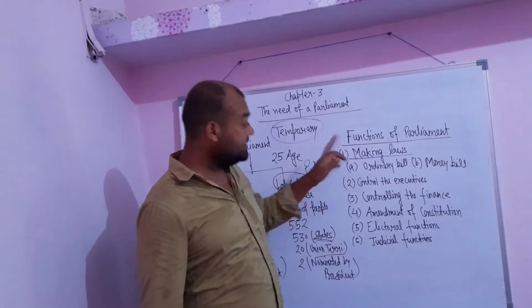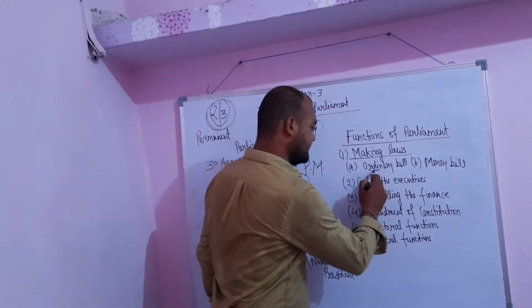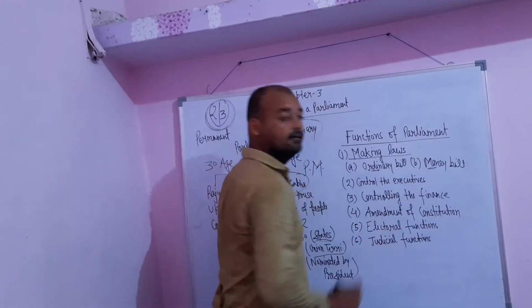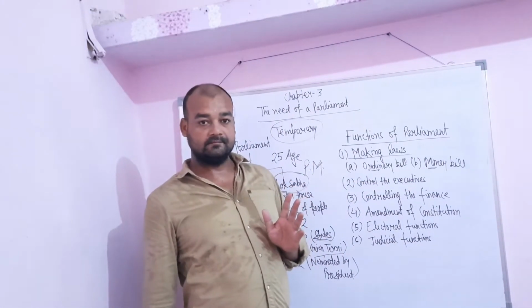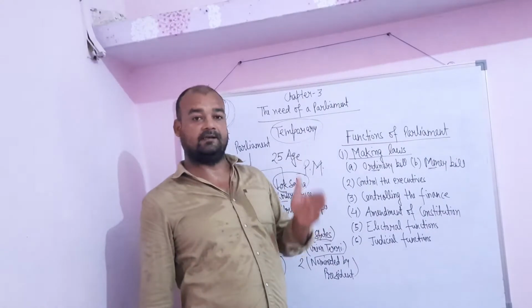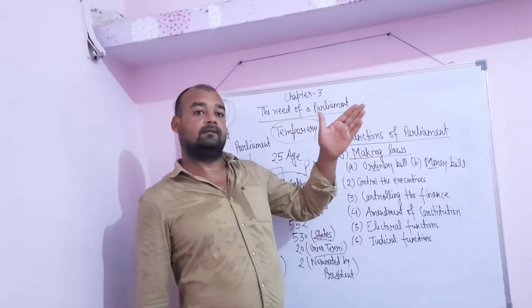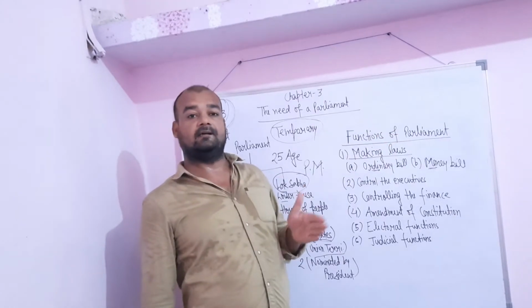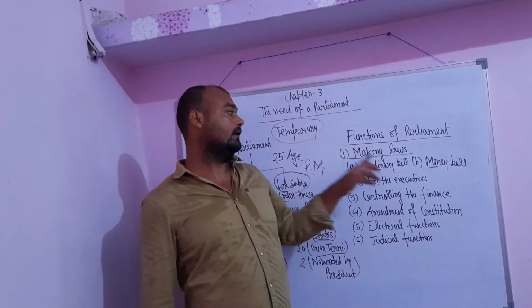So, in the law, 2 types of law are there. One is the ordinary bill and another is the money bill. What is this ordinary bill? Any bill which is for the welfare of any state or any individual area or any part of the country comes under the category of the ordinary bill.